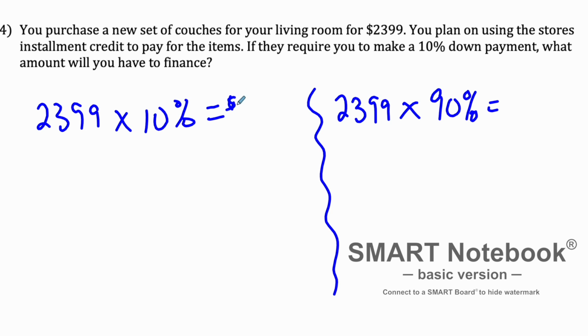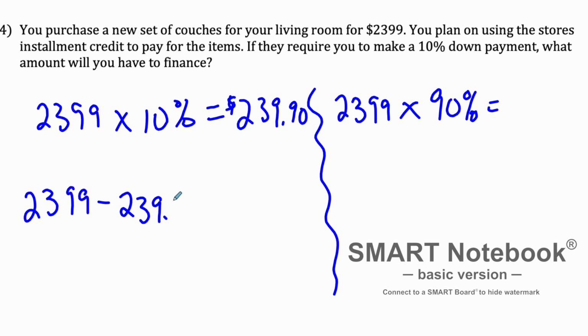$239.90. So to figure out the amount that needs to be financed, we're going to take our original amount, $2,399, and subtract the amount that we put down on our down payment, $239.90. All right, 2399 minus 239.9, and we have to finance $2,159.10.